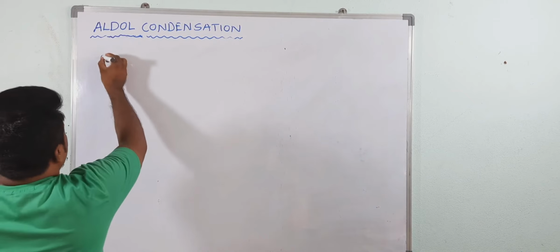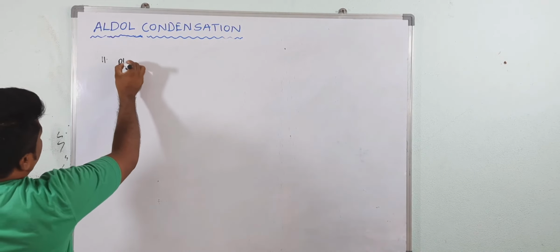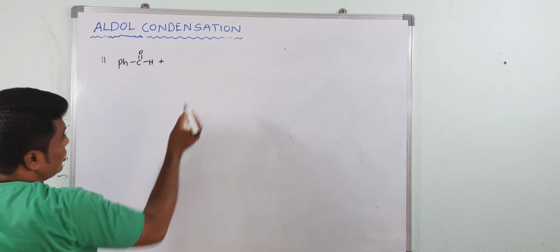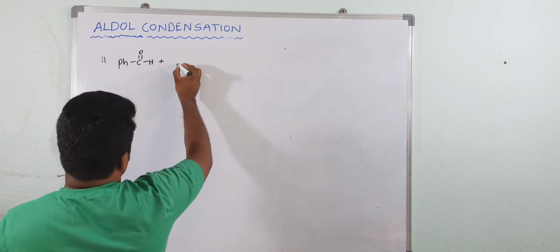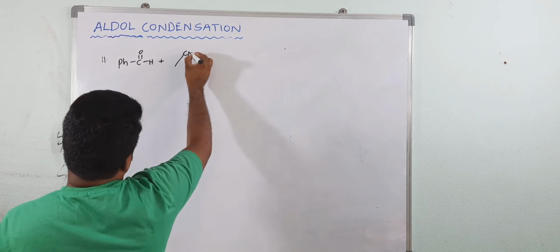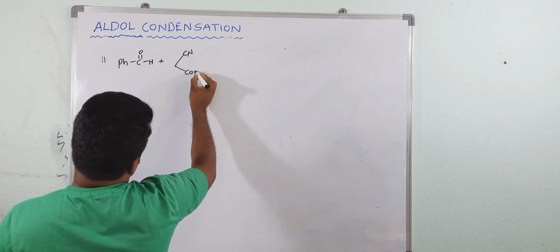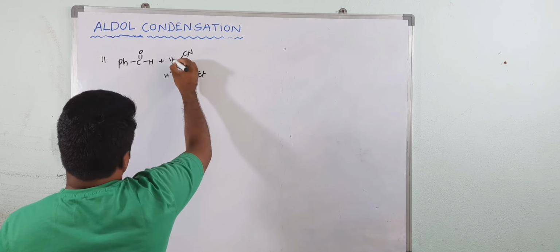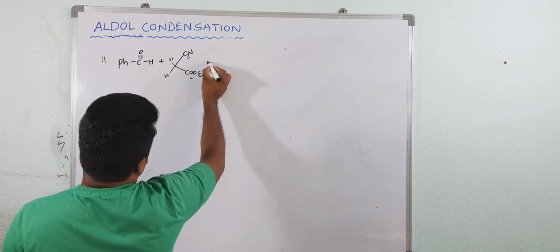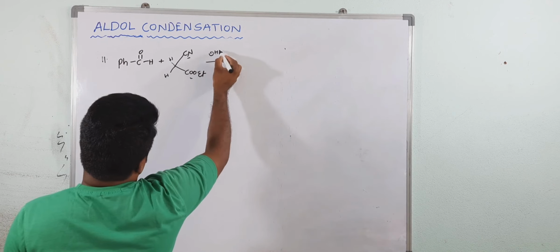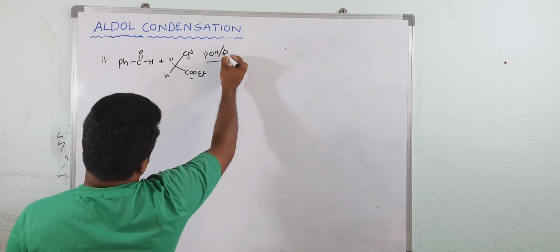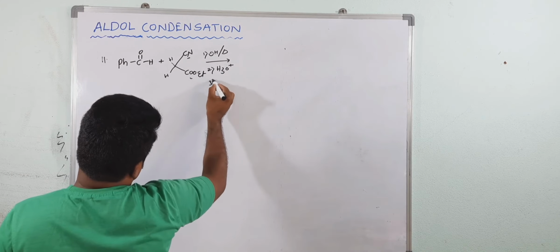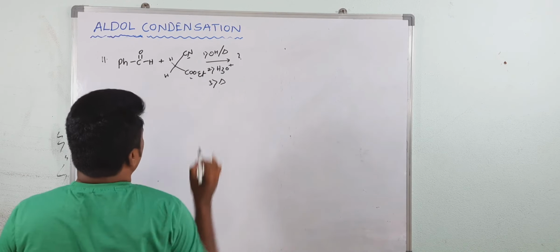Okay, next, that is the 11th question. Again I am taking benzaldehyde. All are aldol type reactions. Now I'm taking one cyanide and one ester. And here this is acidic hydrogen. Why? Because both are electron withdrawing groups. First condition, OH minus. Second, acid hydrolysis. Third is again heating. So what would be the product?